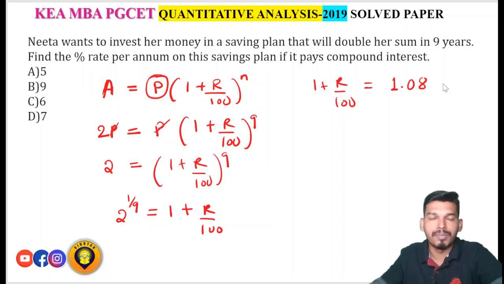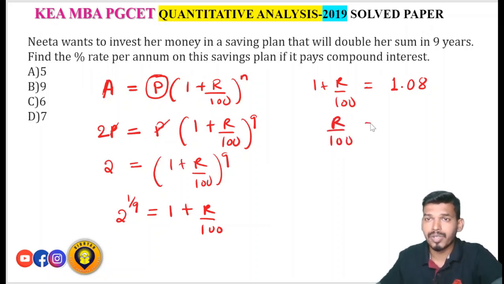Otherwise it is not possible to find it just in the mind. For this kind of question you either require a scientific calculator or a logbook. So 1 plus r by 100 is equal to 1.08, which is the 9th root of 2.